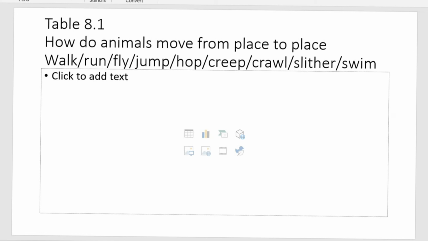If you take the case of animals, some animals are able to creep, some are able to slither, some are able to swim, some are able to fly.